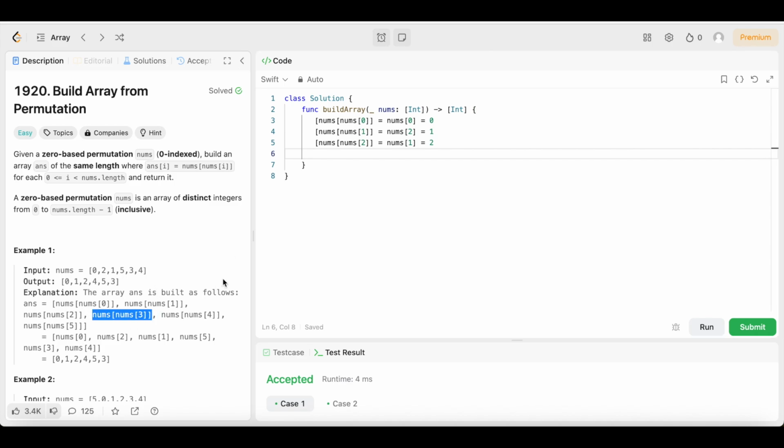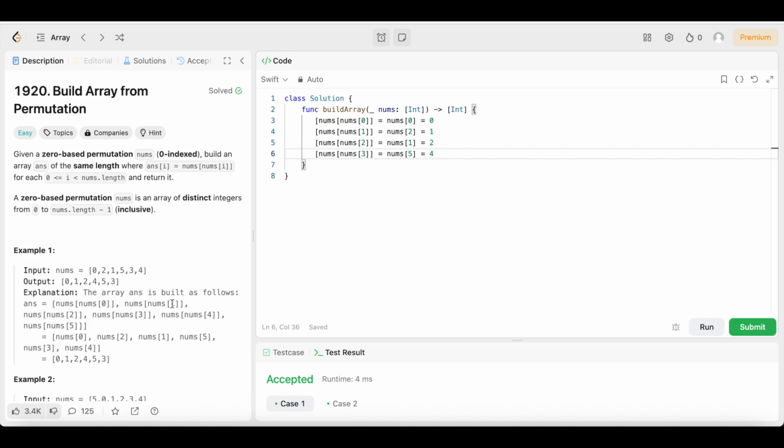Boom. Let's do the same thing for nums 3. So we're gonna fix that like that. So what's this equal, right? Nums 3 equals 0, 1, 2, 3. Nums 3 equals nums 5. Why does it equal 5? Because there's a 5 at the third index for nums 3. And what does nums 5 equal though? Nums 5 equals 0, 1, 2, 3, 4, 5. So that's going to be a 4. Nums 5 equals 4. Boom.